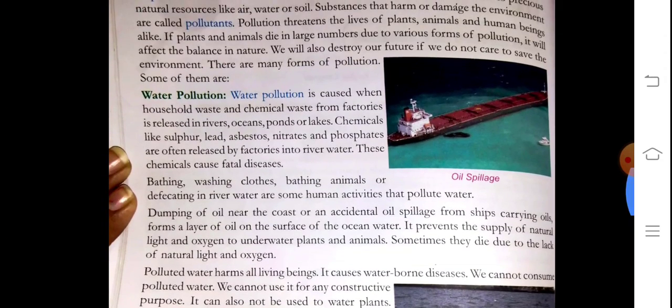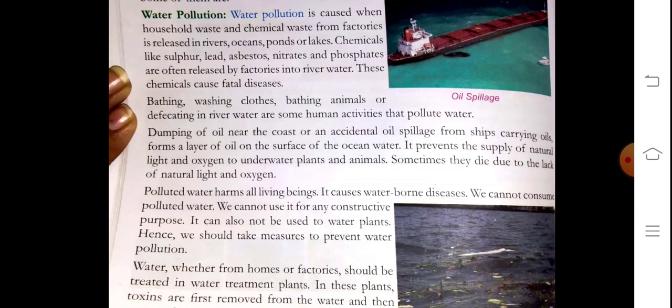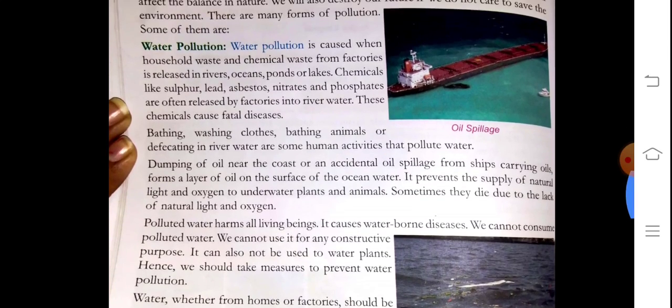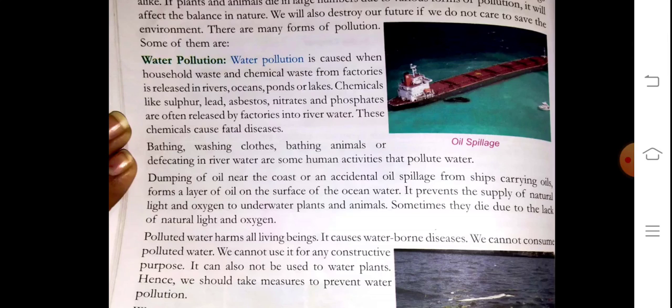See, what is dumping? Dumping is a process, when the ship carrying oil has some leakage and the oil spreads on the surface of the water. So that creates a layer at the uppermost part of the ocean.